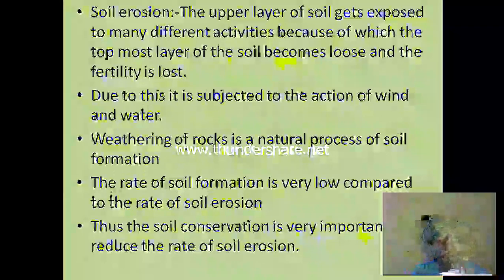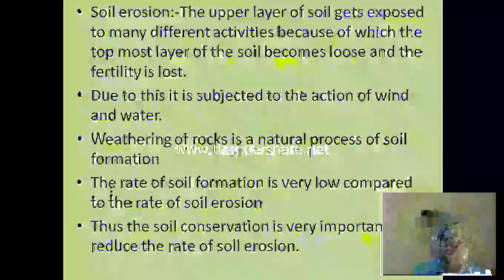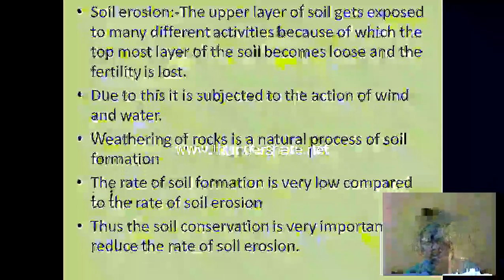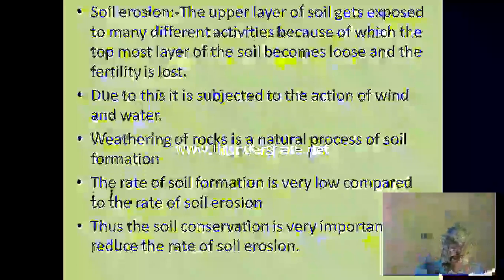Thus, soil conservation is very important to reduce the rate of soil erosion. That means there has to be systematic planning for soil erosion. To avoid it, you have to plan in some way. That means crop rotation.